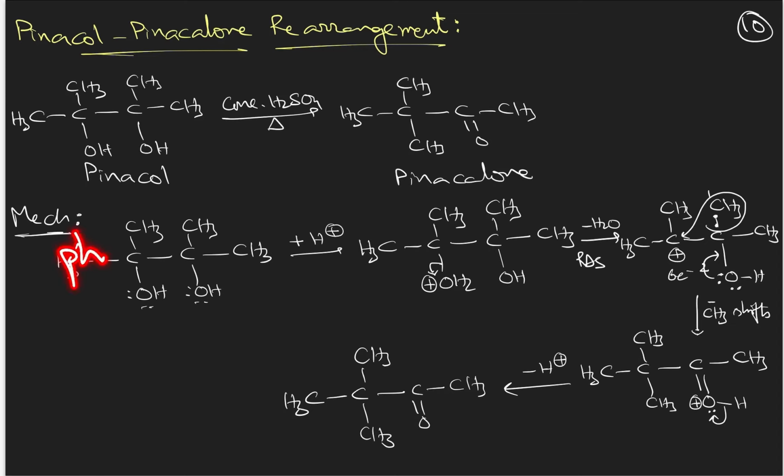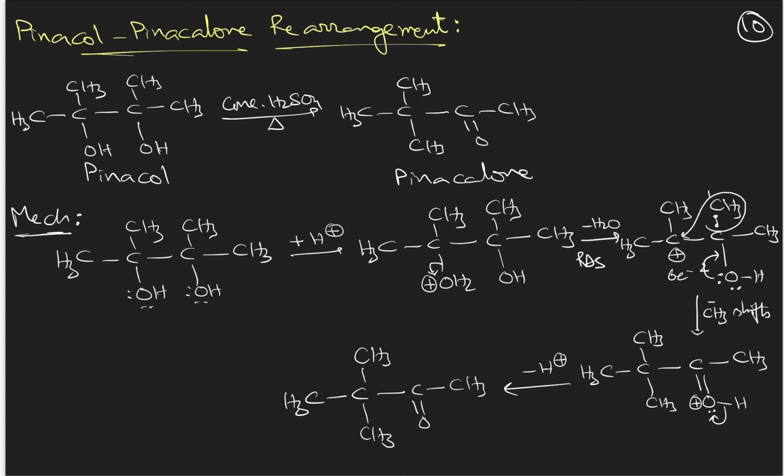Suppose I assume there is a phenyl group here. So now it is unsymmetrical, and you have to decide which OH has to be protonated. You have to protonate and remove the OH group which will form a better, more stable carbocation. So here, this can form a better stable carbocation if this OH is removed, because it will be in resonance with the benzene pi bonds. Therefore, that is one point you have to remember: the OH group that is protonated is the one which on removal will form a better stable carbocation.